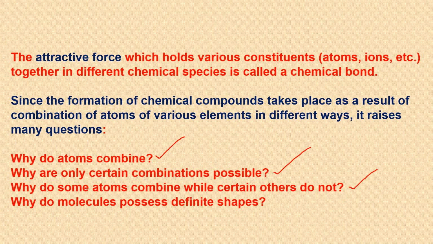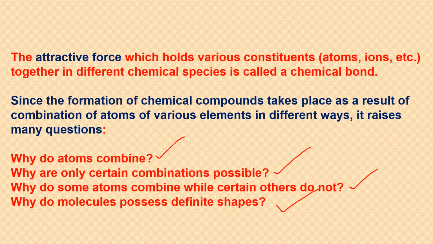And the last is, why do molecules possess definite shapes? How can we say that something has a linear shape and some other molecule has a tetrahedral geometry, or maybe trigonal? So we will get answers to all these questions in this chapter.